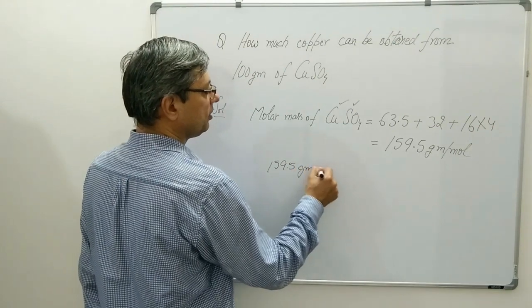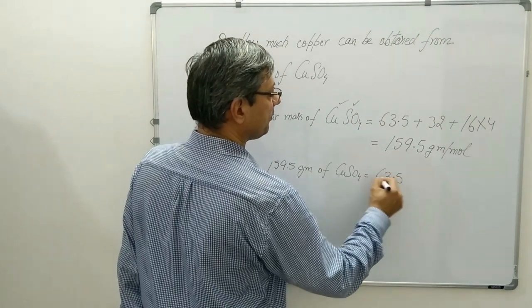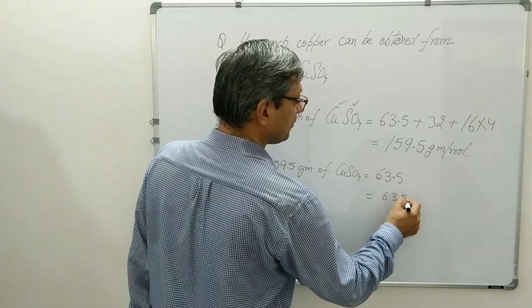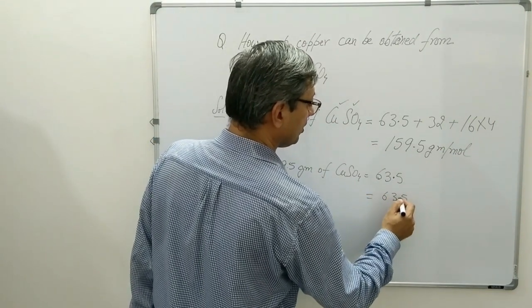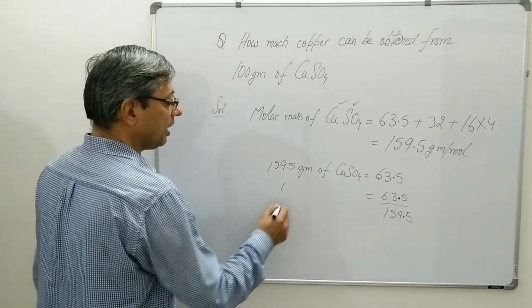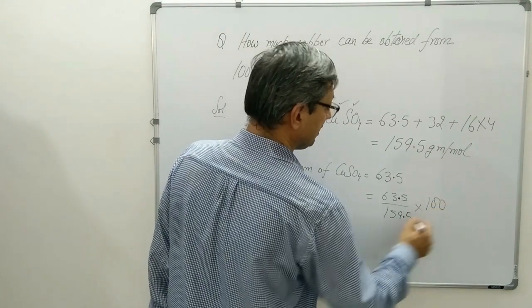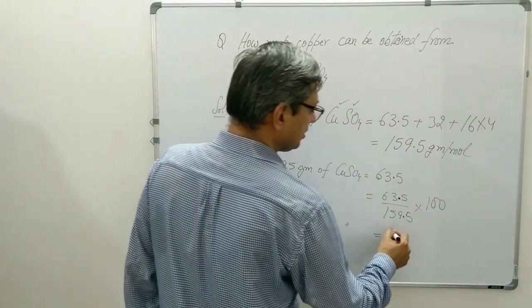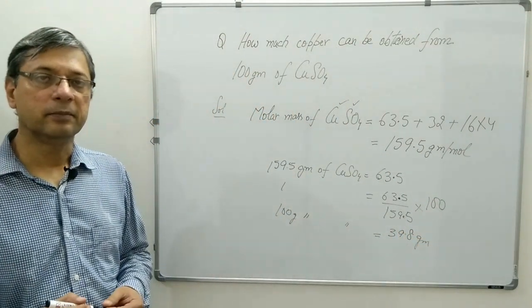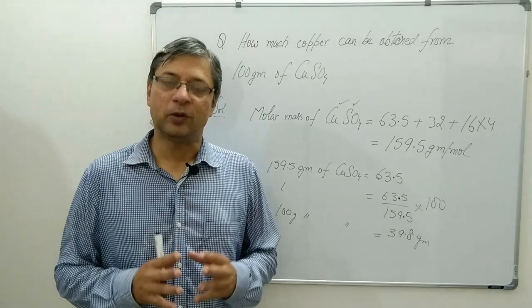Now 159.5 grams of copper sulfate has how much copper? 63.5. Correct. So one will have 63.5 upon 159.5. 100 grams we are interested in. So 100 grams of copper sulfate will have, multiply it by 100. The answer will be approximately 39.8 grams. Simple.